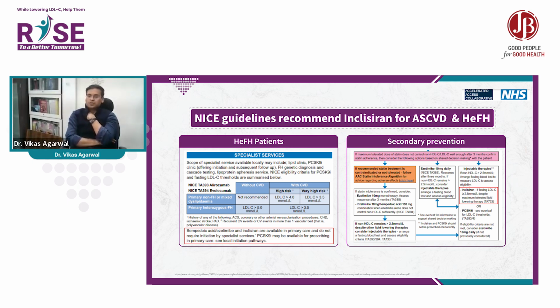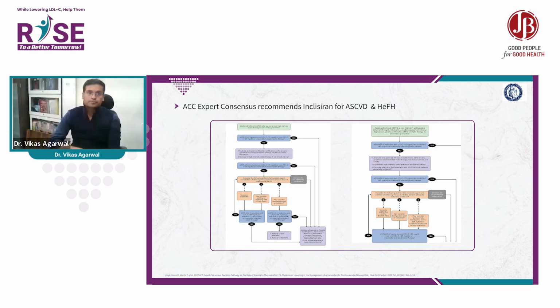There is one data set, the VICTORION-INITIATE data, where after statin, you can directly start with inclisiran to maintain LDL below the target level. The ACC expert guidelines recommendations are also clear, in the case of different guidelines. In the case of ASCVD, the guideline is very strict to maintain LDL cholesterol at less than 55 or less than 50. There is a dual target here.